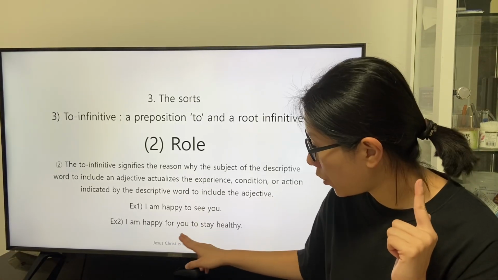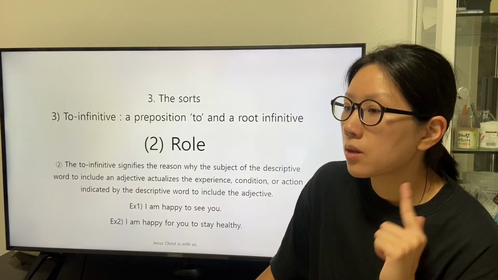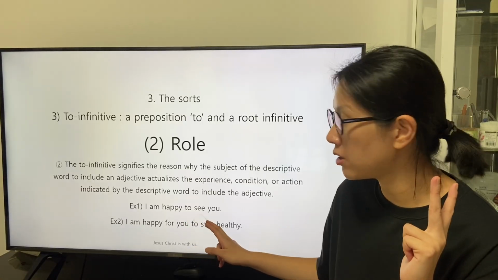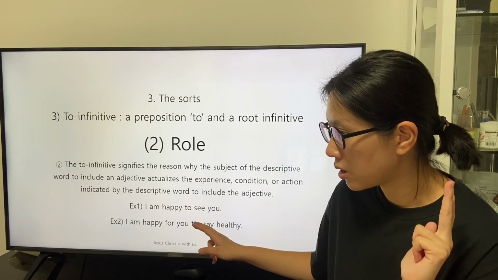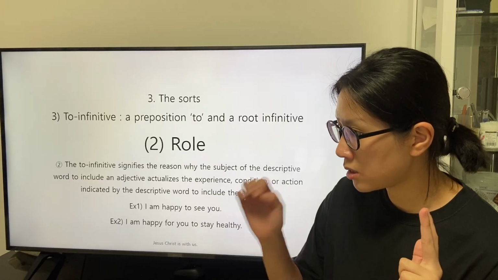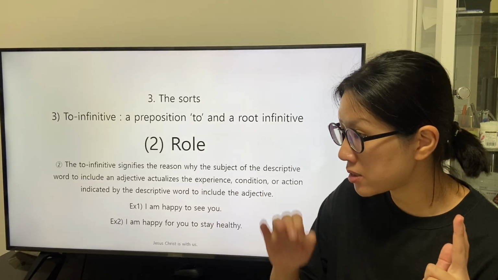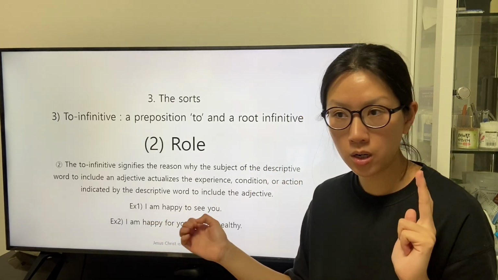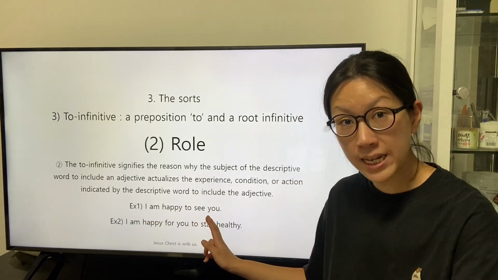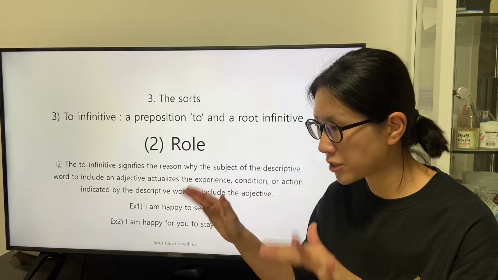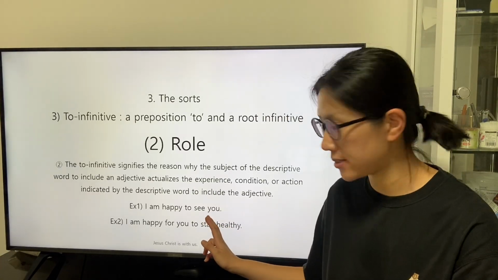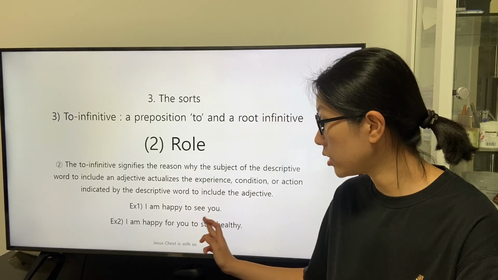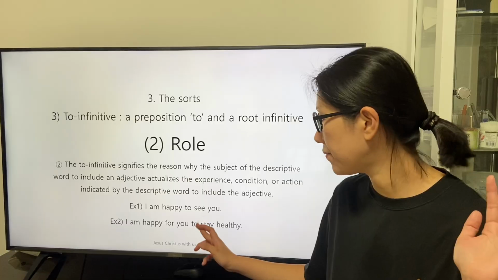And the listeners have a purpose to actualize in the time later than the present when the listeners as the subject of the preposition to exist, and a place for the actualization of the condition described by the root infinitive stay.